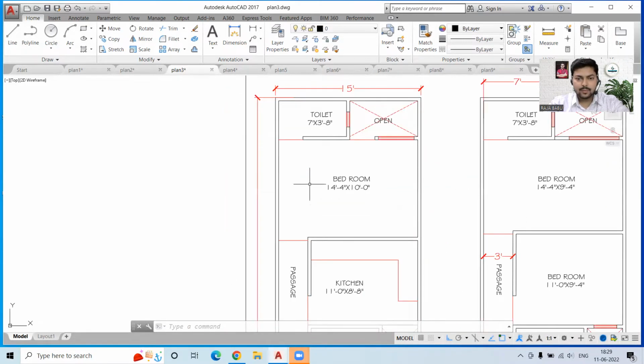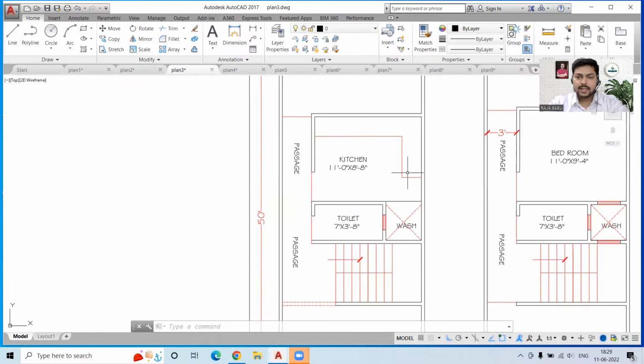Now we have this bedroom, which is again having this open space for the ventilation, and this toilet is also getting the ventilation. Kitchen is getting the ventilation from this wash area, and the toilet is again getting the ventilation over here.